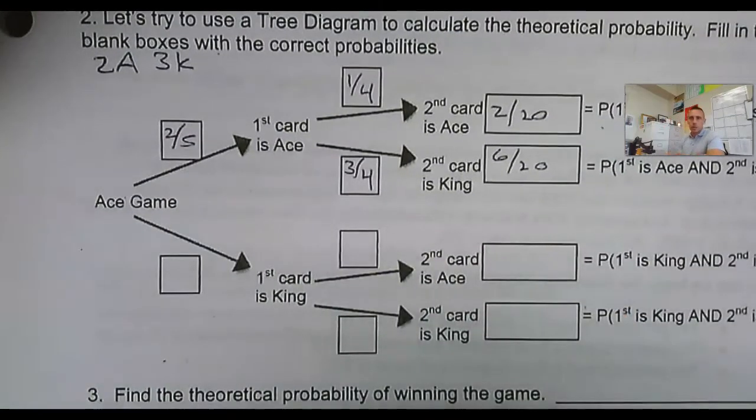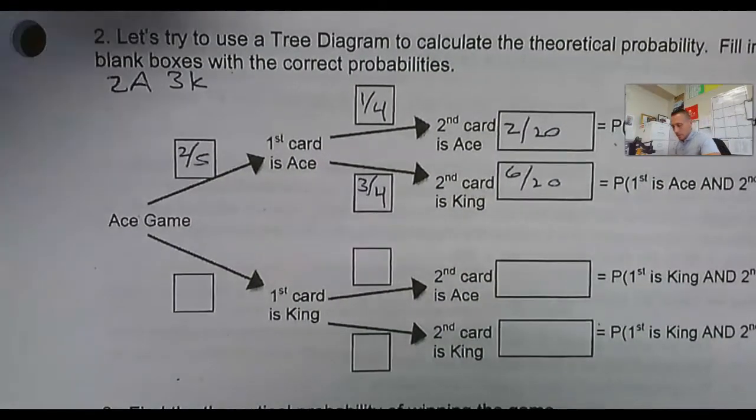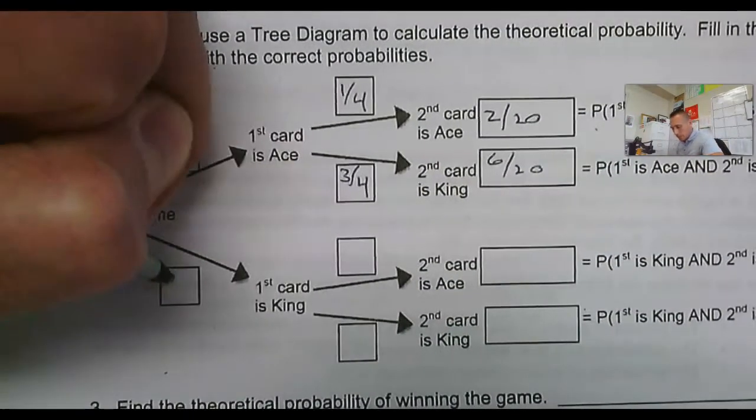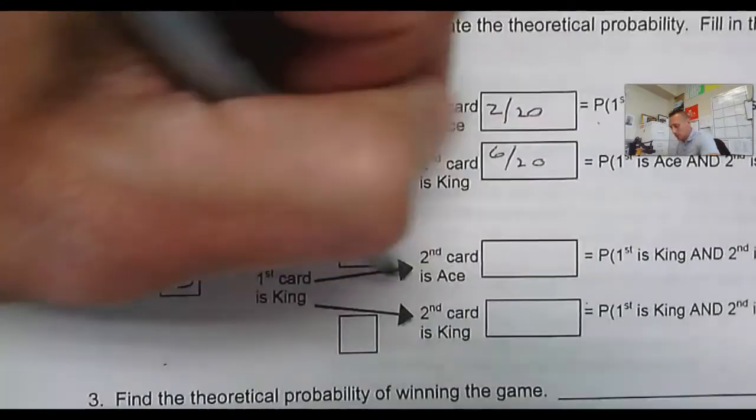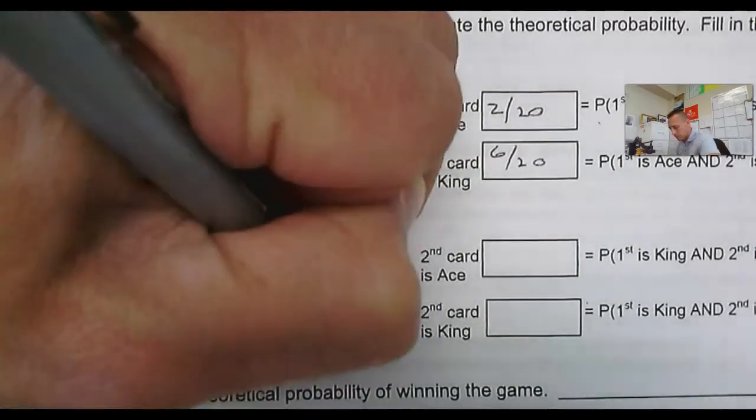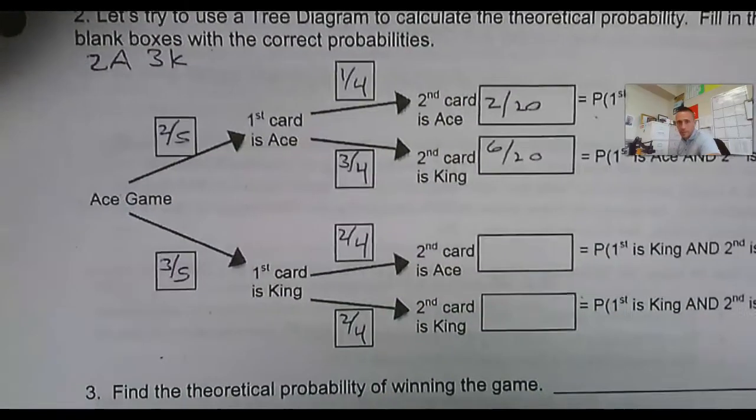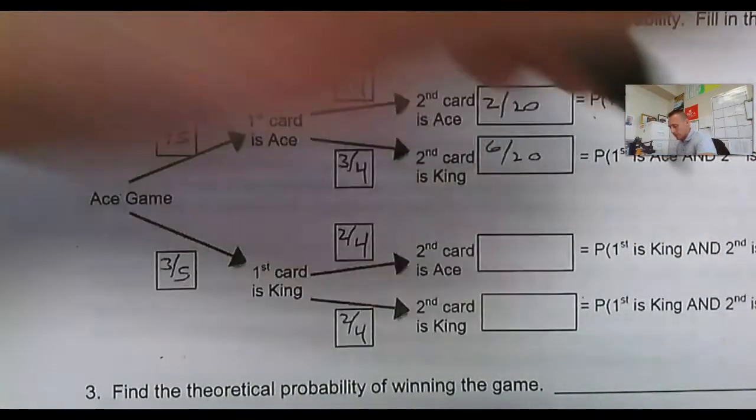So what I'd encourage you to do, try and pause the video here and fill out the rest of the tree diagram. The probability that my first card is a king would be 3 out of 5. Given that you picked a king first, now what's the probability you get an ace? Well, both aces are left out of 4. And there's only 2 kings left out of 4 cards, so this is going to be 6 out of 20, 6 out of 20.